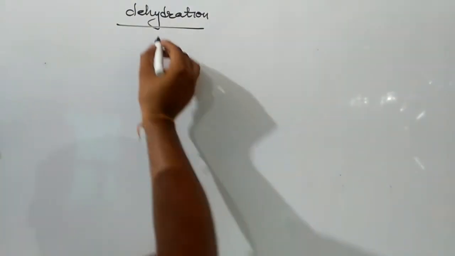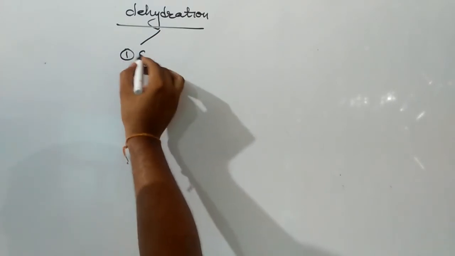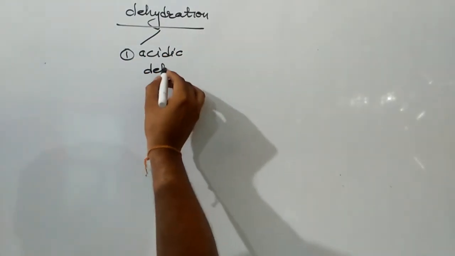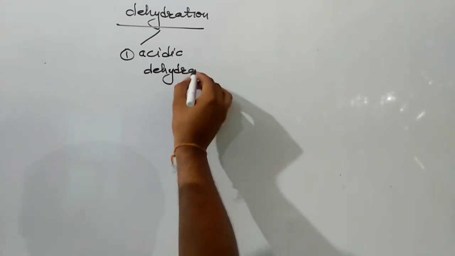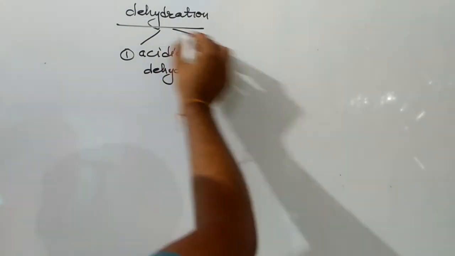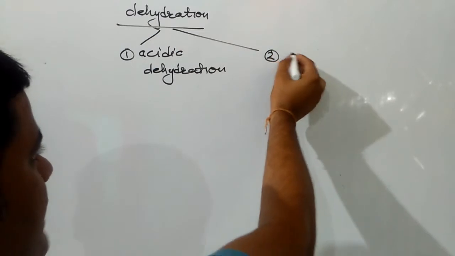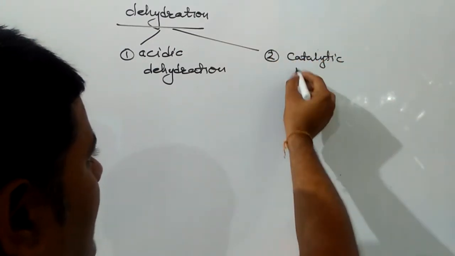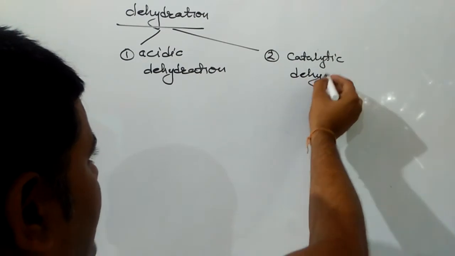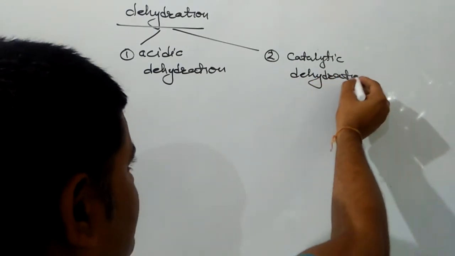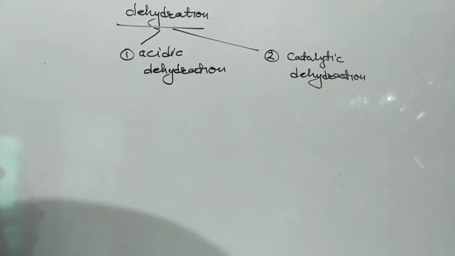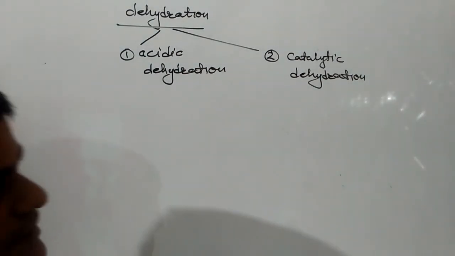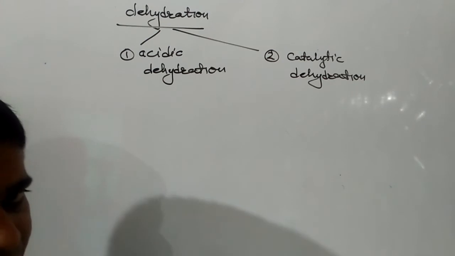One is acidic dehydration, and the second one is catalytic dehydration. Dehydration takes place by two methods: acidic dehydration and catalytic dehydration.